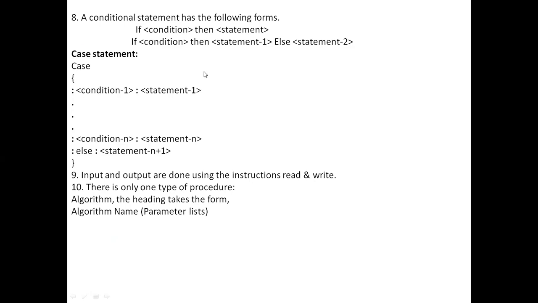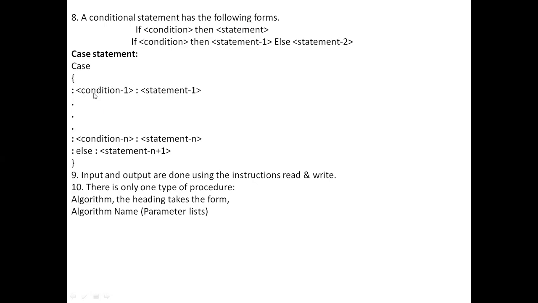Then within an algorithm, you can use the if condition, then if else: if condition, then statement 1, else statement 2. If the condition is true, statement 1 is executed. If the condition is false, statement 2 is executed. Then there is a case statement. It is nothing but a ladder if or multiple ifs.